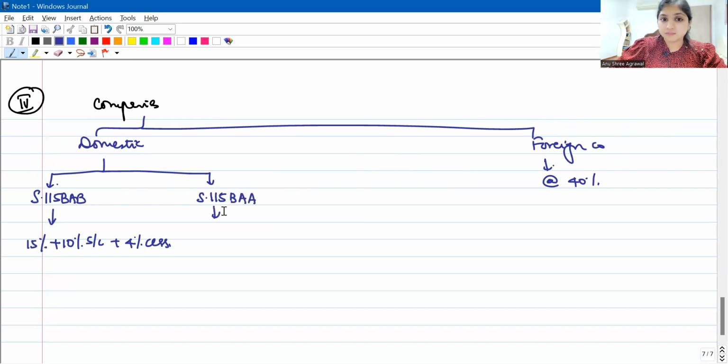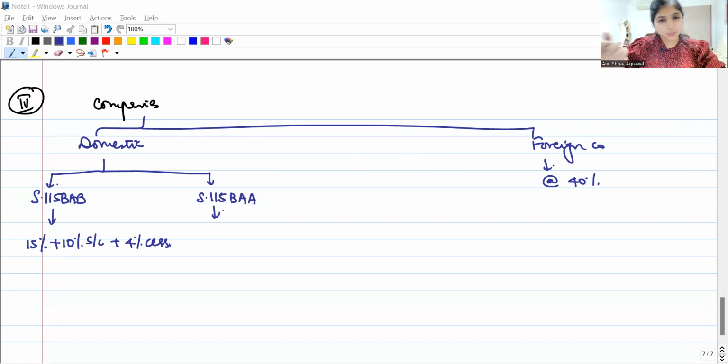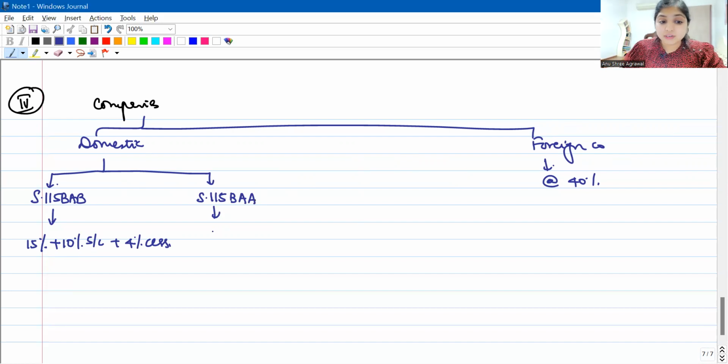In case 115BAB is not applicable, then you will check whether 115BAA is applicable. Even under 115BAA, I will ask the company to give up some benefits and in return, I'll give the company a lesser tax rate. Here, the tax rate will be 22%. Even over here, it is mandatory that they have to pay 10% of surcharge. See, this 10% of surcharge in these two sections, I say that they are mandatory. Mandatory means what? Irrespective of the total income, they have to pay the surcharge.